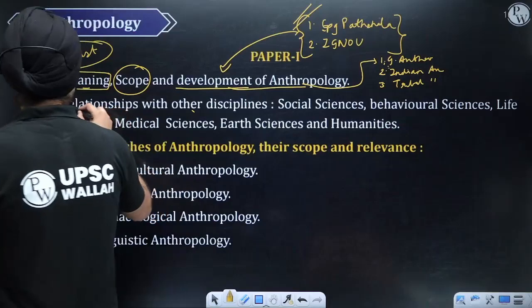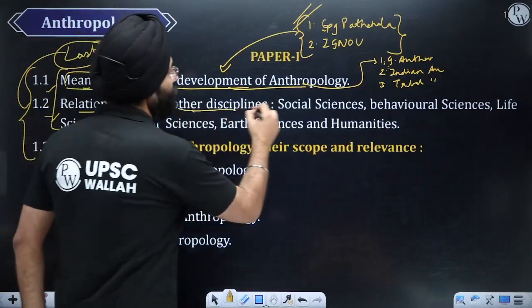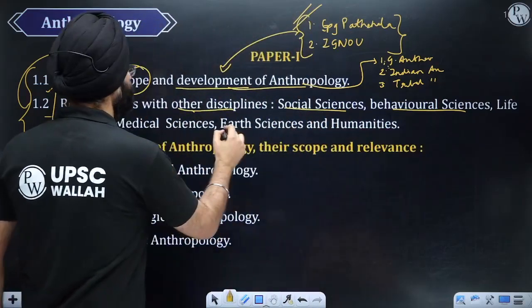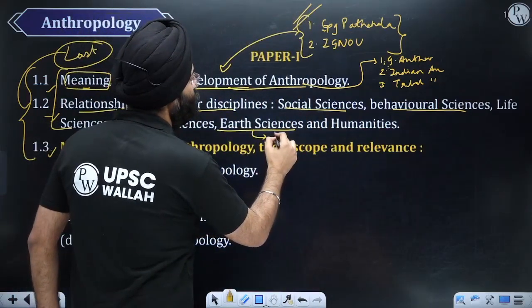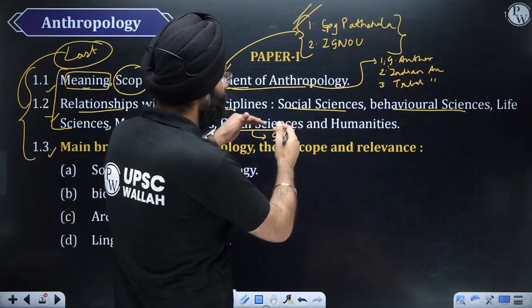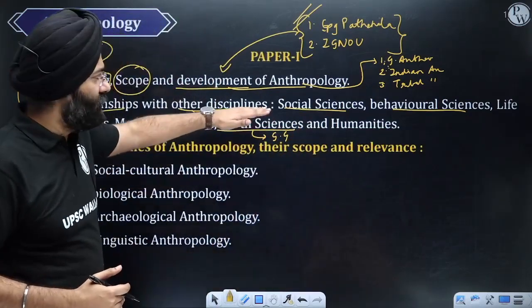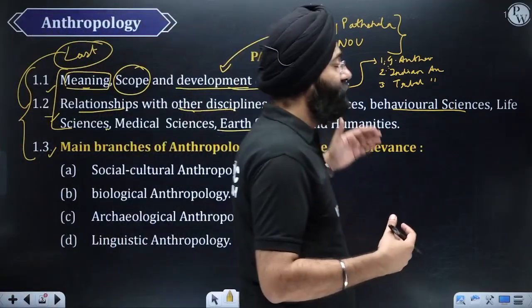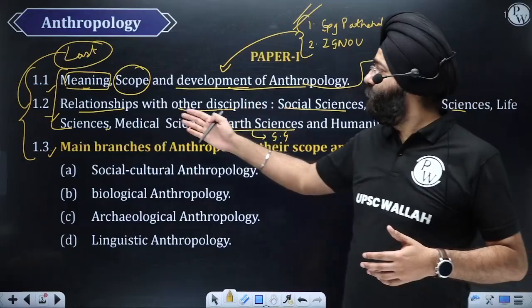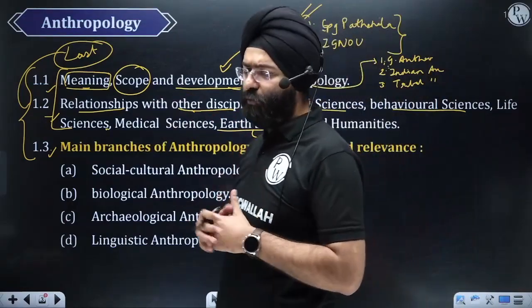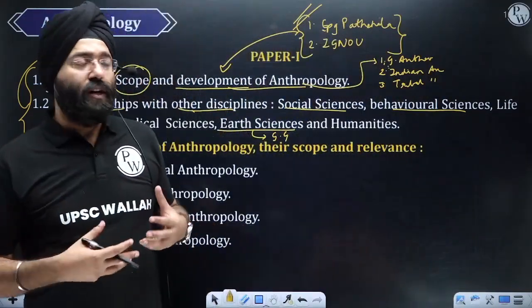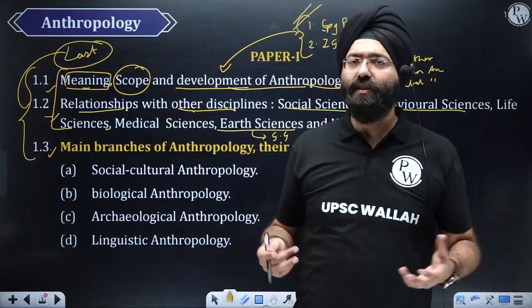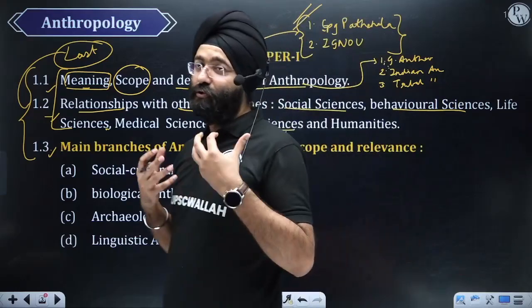Now, similarly, with respect to discipline, there are various sciences like behavioral sciences, social sciences, earth sciences. When you're reading earth sciences, it involves geology, geography. So there are various further sub-subjects also in that. So there has to be a proper structure for even differentiating. Whenever a concept comes, a relationship, very often the questions are asked: find the relationship between anthropology as a discipline and, for that matter, say earth sciences. What happens is, we do not structure it well. You need to structure your answer well.